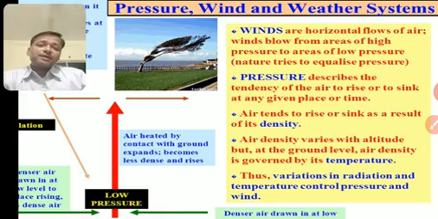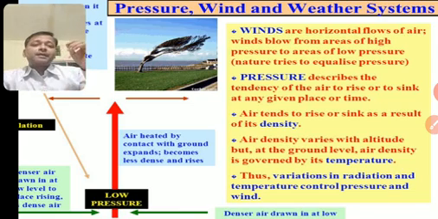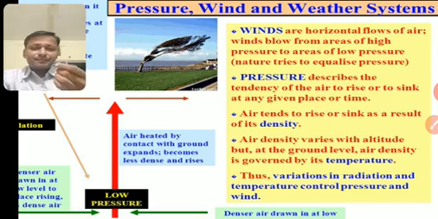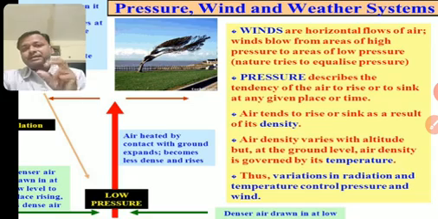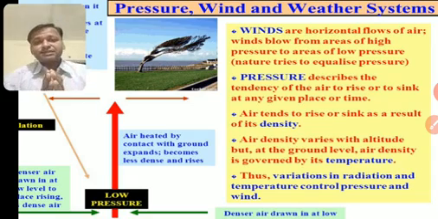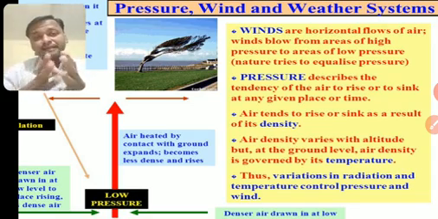Now, why are we talking about pressure? You understood what pressure is and how winds are created, but why are we studying this? How is it a climatic controller? Because of this temperature and pressure, the wind is controlled. We say that it's a windy climate. Windy climatic conditions are there.